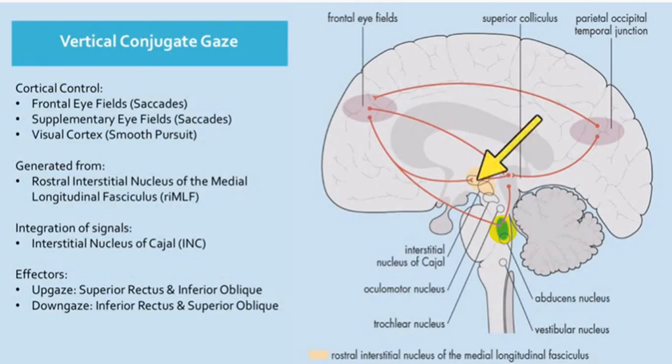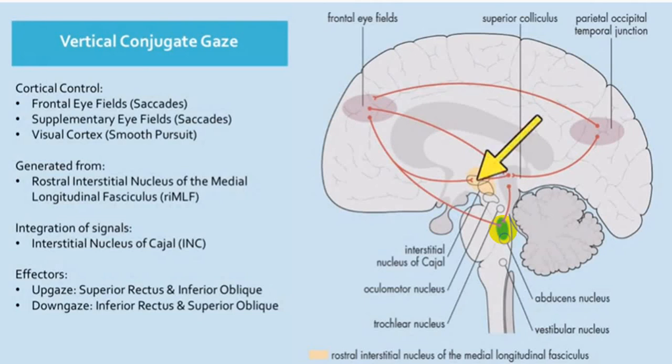So when it supplies the right side PPRF center, it is smooth pursuit movement of the same side. That is, if it is supplying my right PPRF, then I will have a right side gaze smooth movement. So that is as far as the parieto-occipital is concerned, and saccade movement is by the opposite frontal eye field. And as far as vertical gaze is concerned, again repeating, there are two nuclei: the rostral interstitial nucleus of the medial longitudinal fascicle and the interstitial nucleus of Cajal. So these two are the nuclei responsible.